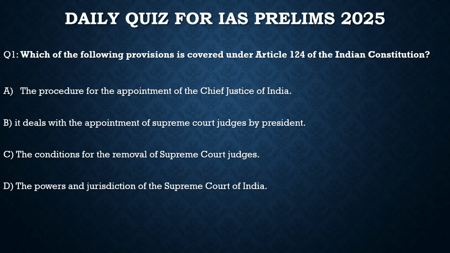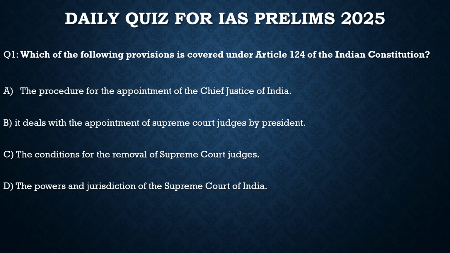Here the first question says, which of the following provisions is covered under Article 124 of the Indian Constitution? It talks about the appointment of the Supreme Court judges. Option A, the procedure for the appointment of the Chief Justice of India. No, it is not covered under it. B, it deals with the appointment of Supreme Court judges by the President. 100%, it is covered under it. C, the condition for the removal of Supreme Court judges. No, it is not covered under it. D, the powers and jurisdiction of the Supreme Court of India. No, it is not under 124.